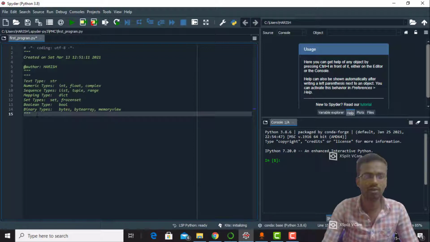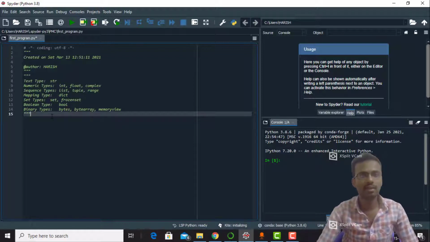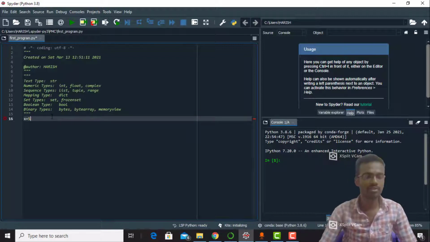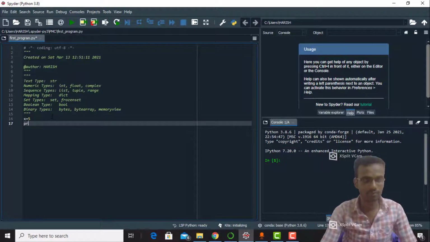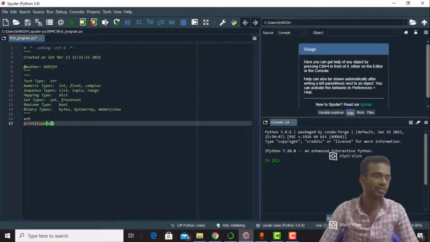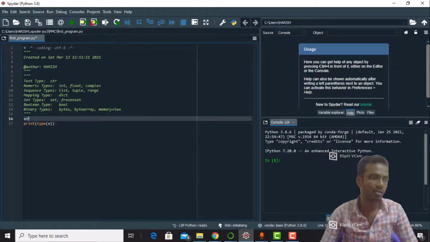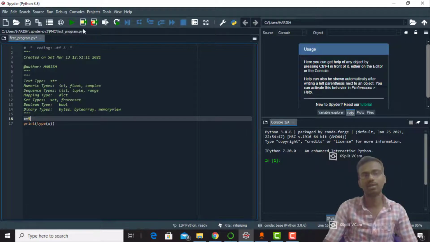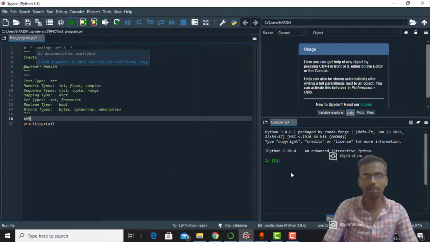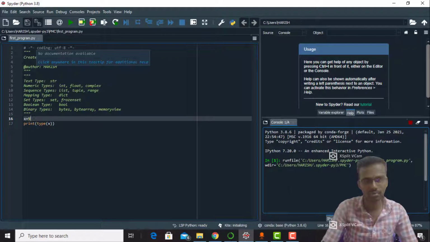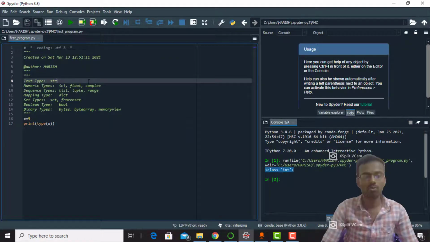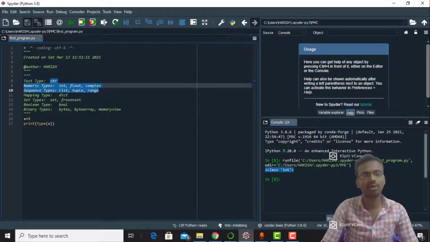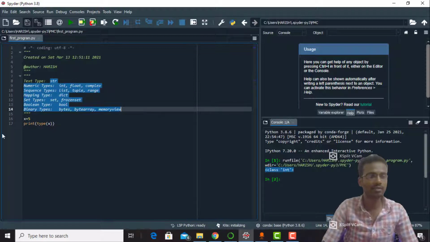Okay, so we already know that if we want to get the type of any data, we have the function type. Print type of x returns the value. x equals 5 is an integer, so it produces the output class int. See the output, class int is the output. We wrote examples for every data type in the above categories.